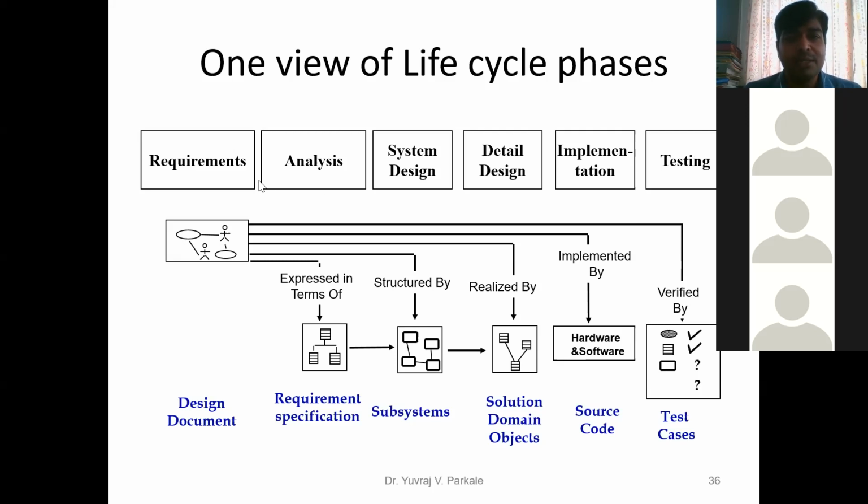Next is analysis. Analysis means I have given just the overall idea of the requirement, but after that I will require the specifications also. The requirement is an overall idea, I want a four-wheeler, but I have to give some specifications. What is a specification? Whether it is a petrol car, a diesel car, or a CNG car.